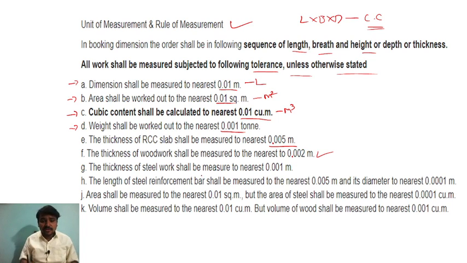The thickness of steel work shall be measured nearest to what? 0.001 meter. So this is about the steel work. The length of steel reinforcement bar shall be measured to the nearest 0.0005 meter and its diameter nearest to 0.0001 meter. Okay, so area shall be measured to the nearest 0.01 square meter. If they ask you nearest to 0.01 square meter, but the area of the steel shall be measured to the nearest how much?